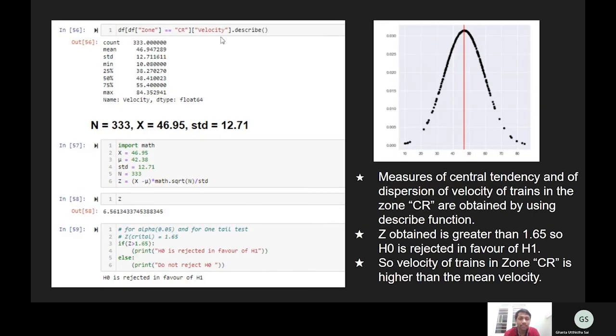This is describe function which helps in finding count, mean, standard deviation, etc. So we can see that the count of this sample is greater than 30. So we can use Z formula, and we can see that Z value is greater than 1.65. So we can conclude that H0 is rejected in the favor of H1.